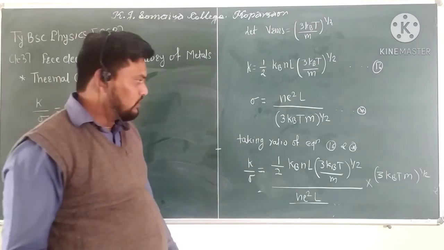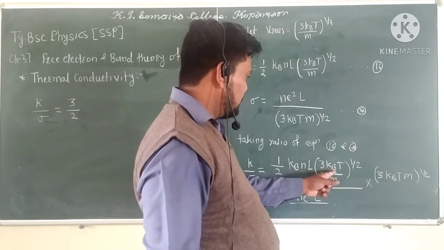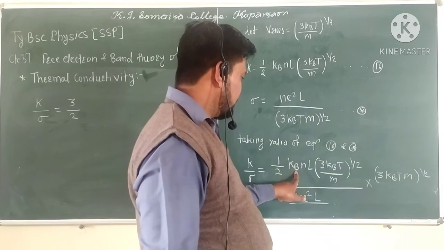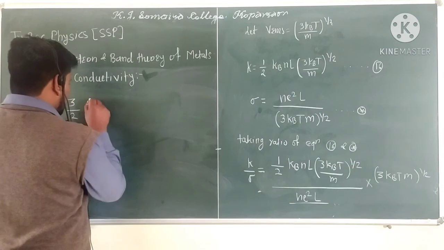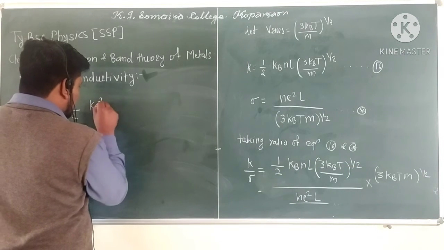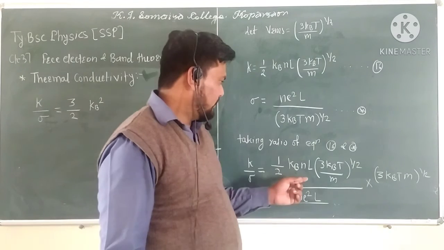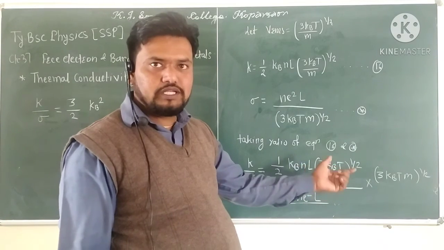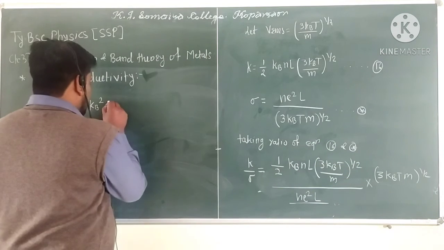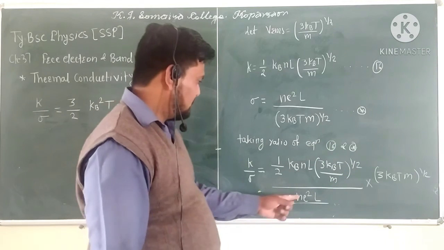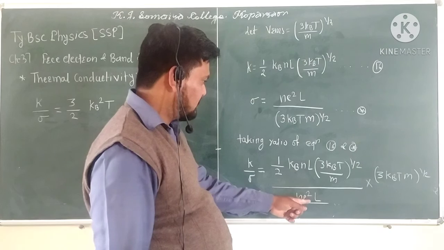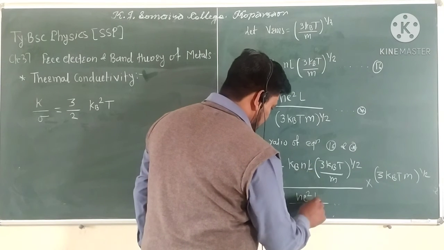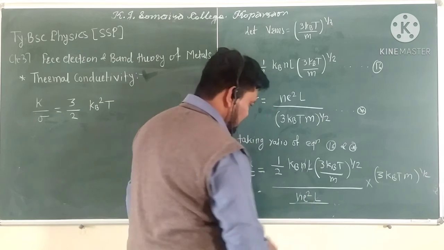Next, kB and kB give kB square. Again, T and T give T. The e square remains, and L, L and n cancel.